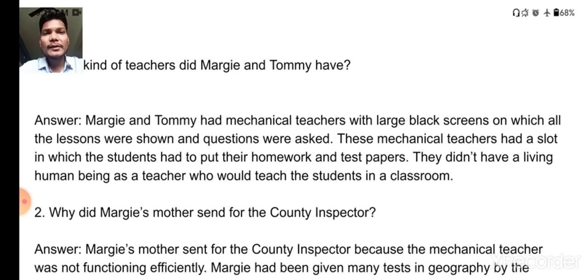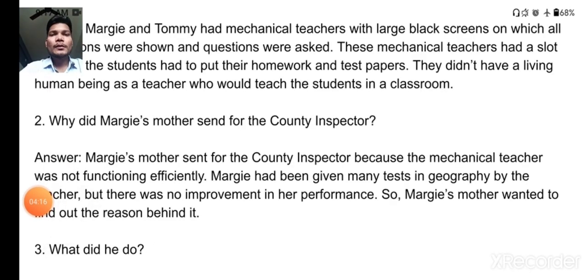It means we will have to write like this in detail. If this question is asked for 2 marks, you will have to write like this, that they have a mechanical teacher along with its facilities, along with the things which it had. So this is how you can write the answer for this kind of question. Now let us move ahead with the second question.